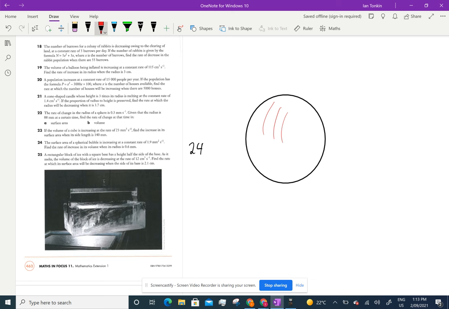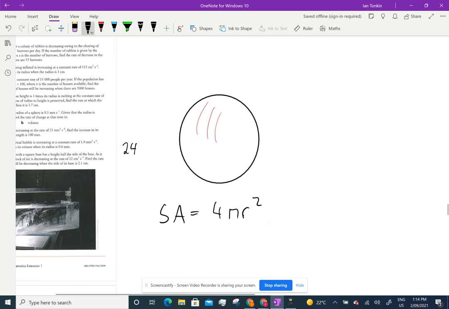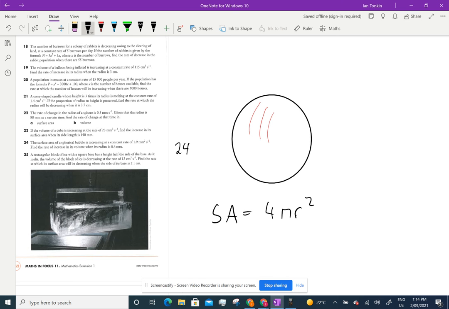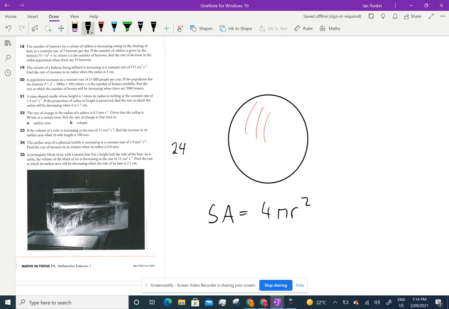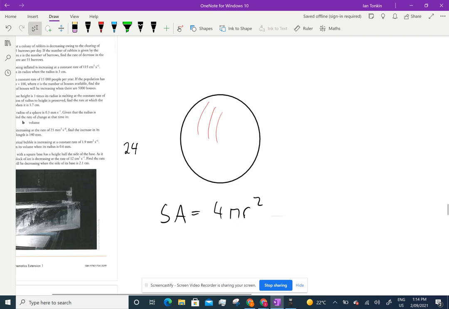Now, the surface area of a spherical bubble is increasing at a constant rate. Well, first thing, let's get the surface area. The surface area is 4 pi r squared. And they're saying that the surface area is increasing at a constant rate of 1.9 millimeters per second.